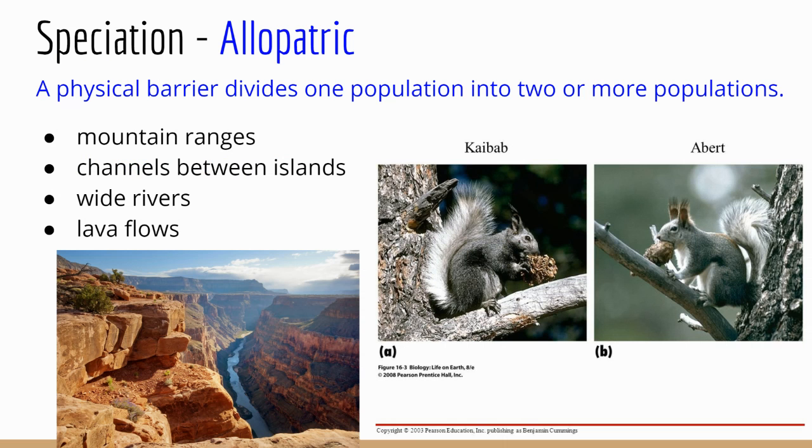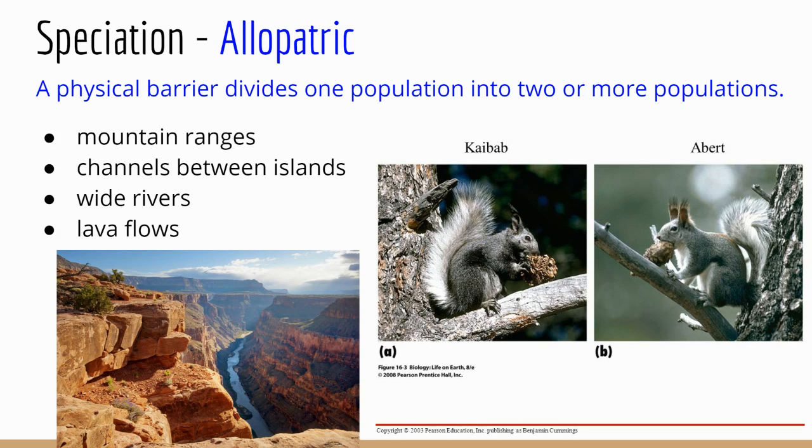The first type of speciation I want to talk about is allopatric speciation, and this occurs when there's an actual physical barrier that separates two populations, and so now those two populations end up becoming two separate species. Those physical barriers could be things like mountain ranges or rivers or channels between islands or lava flows.